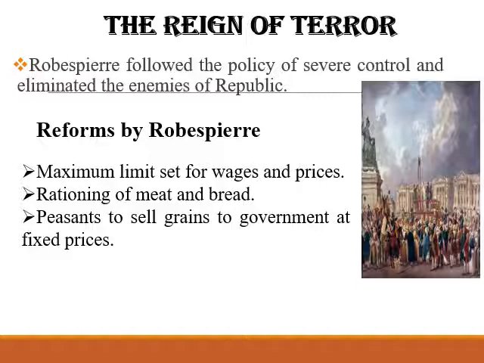Okay, besides that, some work was done by Robespierre. Listen. First, maximum limits were set for wages and prices. Okay, rationing of meat and bread. Peasants had to sell grains to the government at fixed prices. So these are the reforms by Robespierre.